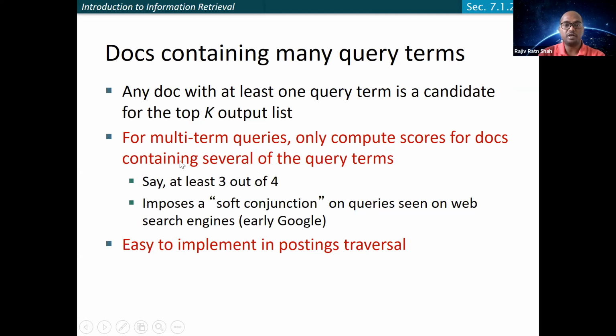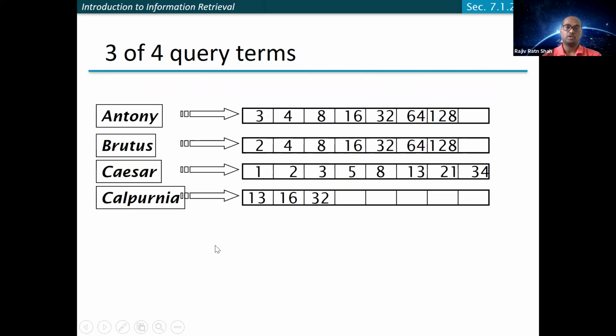We only compute the score for documents containing several of the query terms, which you can define while creating the set A, the contender set. For example, I'm going to only consider documents which have at least 50% of the query terms, or probably 75% of the query terms, and so on. Look at this example, and this will be clear. Here we are putting a constraint: at least 3 of the 4 query terms should be there. Given these are the 4 query terms and this is the posting list for the different query terms, please tell me what will be the documents we need to consider in the contender set here.